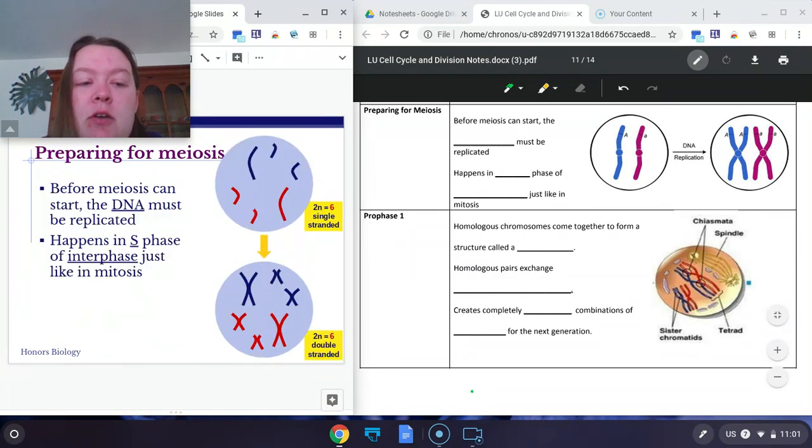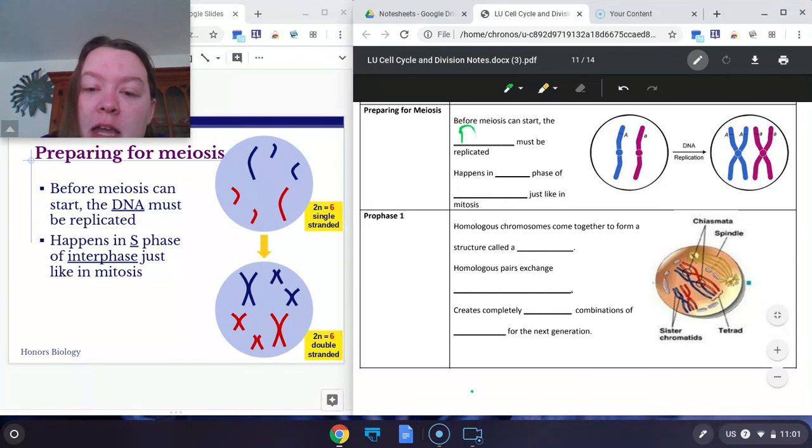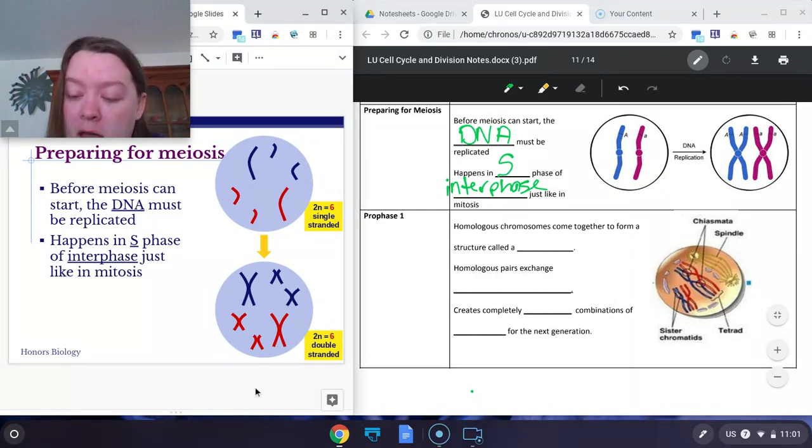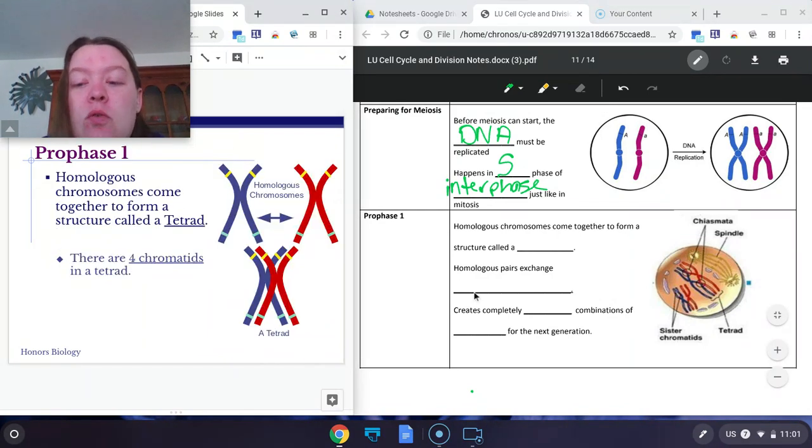So, preparing for meiosis to happen. Before meiosis can start, DNA must be replicated. So we have to make a copy of the DNA before meiosis, and that's going to happen in S phase of interphase. So this is exactly the same as that of mitosis. DNA has to be copied first. After the DNA is copied, the cell will move into the first prophase. So it will move into prophase 1.